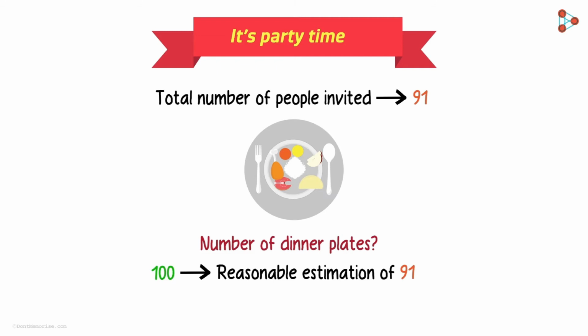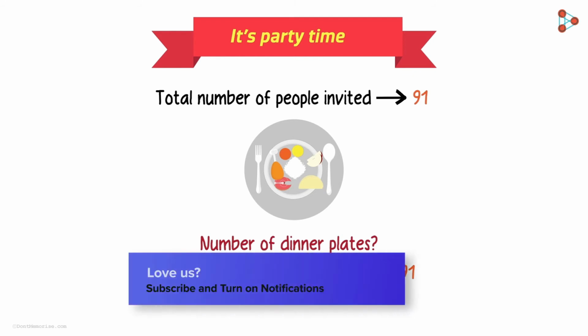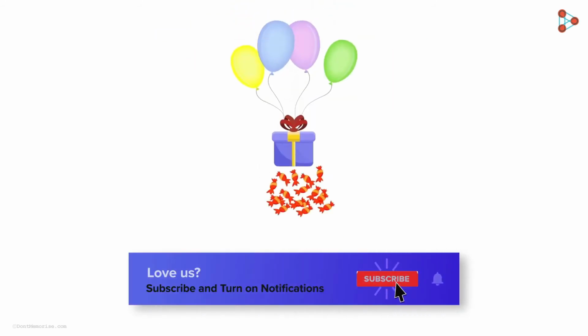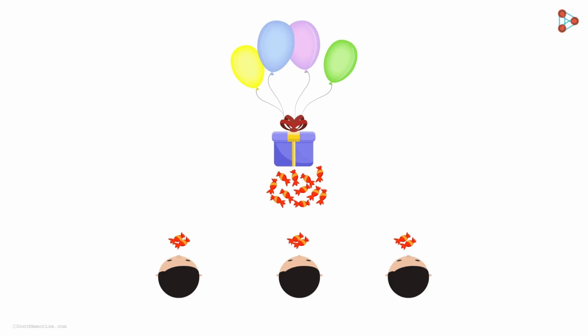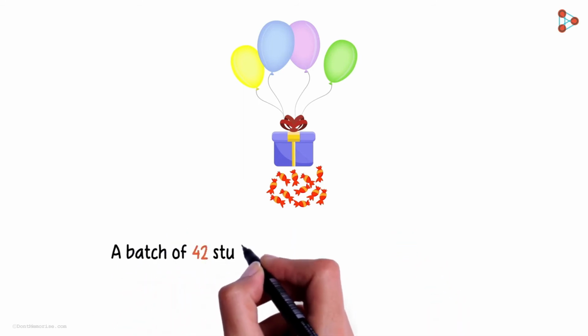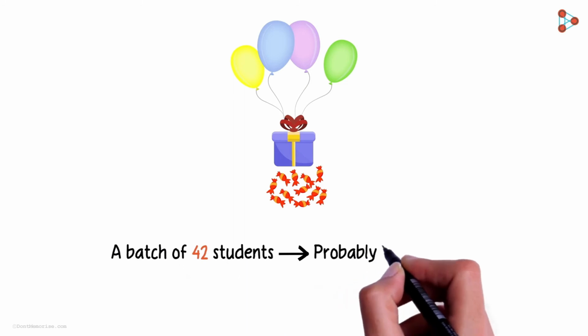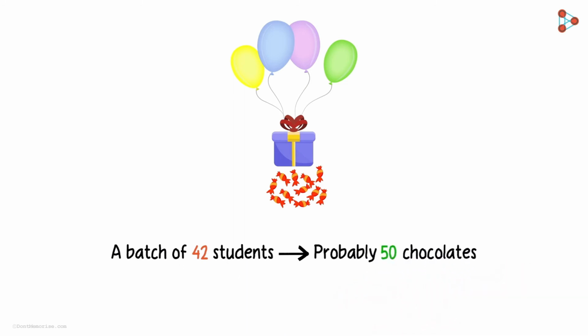There are many situations like this in our life where we have to estimate the number of things. On your birthday, you distribute chocolates to your friends in the class, don't you? You usually bring more chocolates along than the number of students in your class. If there are 42 students in your batch, then you will probably bring 50 chocolates.